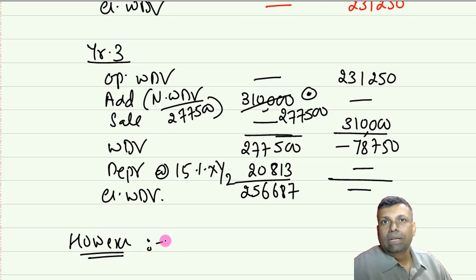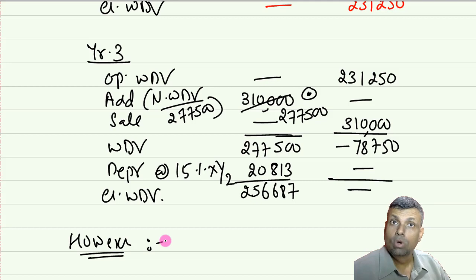However, here different people take different views, and a school of thought actually exists here. The notional WDV which I have taken as 277,500, somebody also takes after depreciation for year number 2. Supposing this particular asset was already used by Mr. X in year number 2 also, then they will reduce the notional WDV by the depreciation of year number 2 as well.